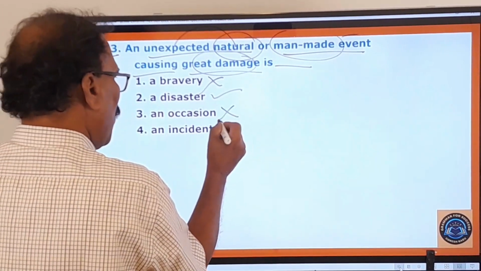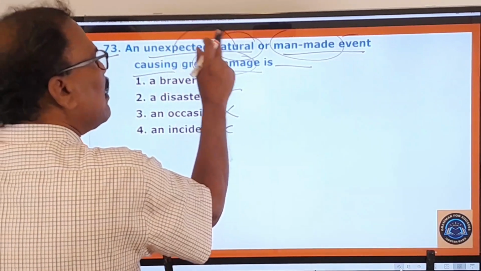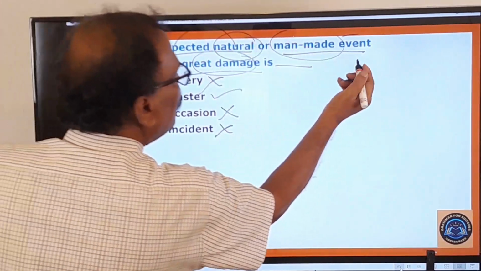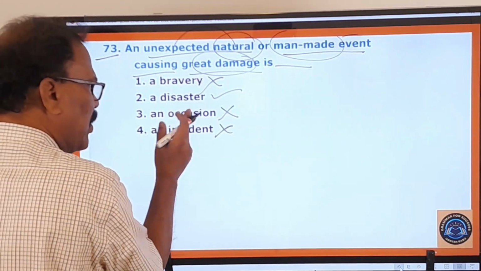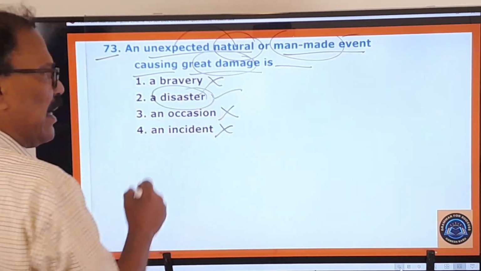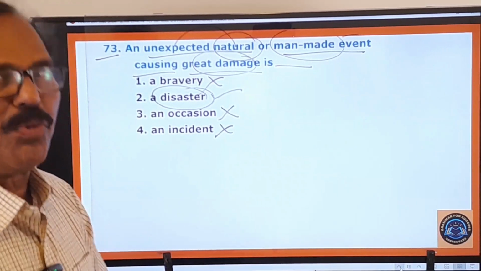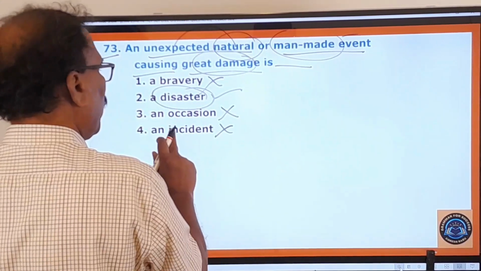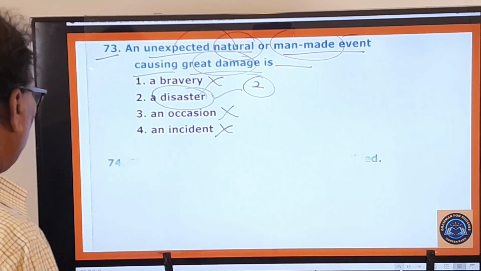An occasion, no. An incident, no. It is only a disaster. Disaster is nothing but a calamity, vipattu, vinashanamu. Therefore the first one, third one, fourth one are wrong. Only the second one is your answer. Now you move on to the next question.